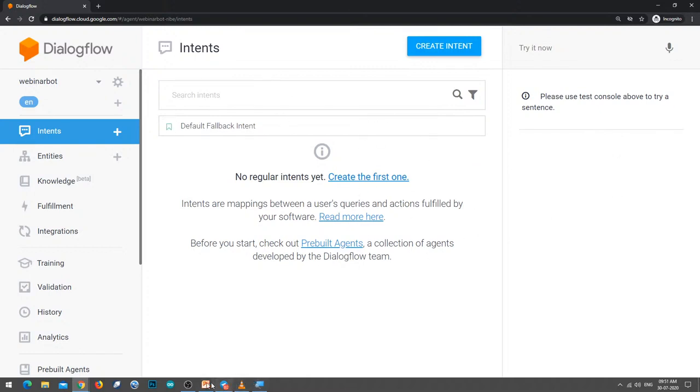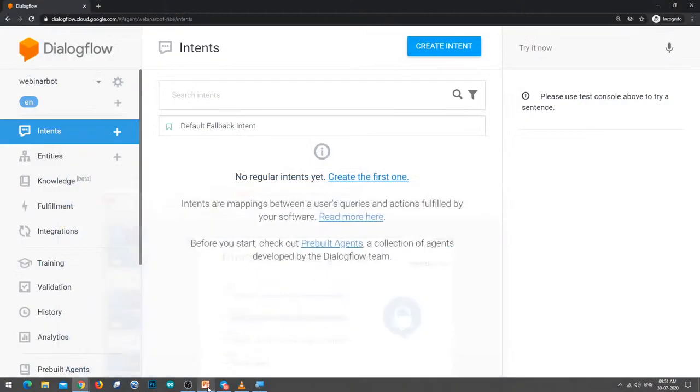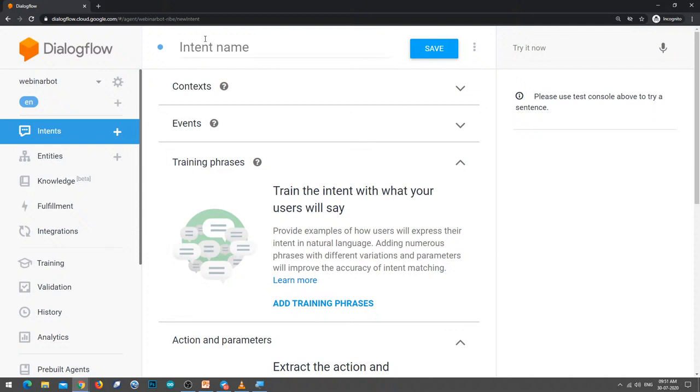So as per the presentation, in the second step we have to create intents. So let us create an intent. What is an intent? Intent is nothing but the context of the conversation. Let us give some intent name. Let us write greetings. Generally a chat will start with greetings, right? So let us have 3-4 conversations. I have given the name of the intent as greetings.